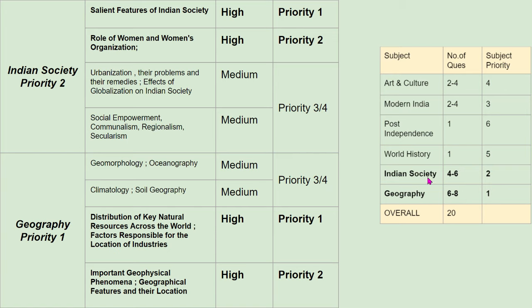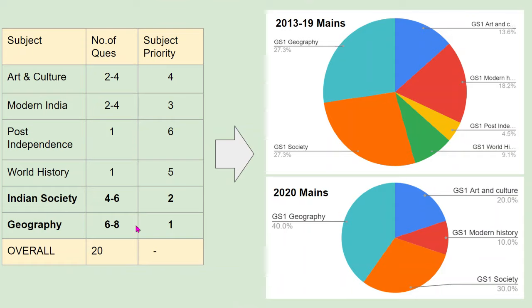If we complete geography and society fast and well, we'll be in a position to answer more than half of the paper comfortably. And within those subjects also, if we are able to prioritize these topic lines, we'll be able to hit most of the questions. So that should be the idea, to prioritize the overall subjects and also the topic lines within the subjects. This is strictly based on the PYQ understanding, subject to some minor variations year on year.